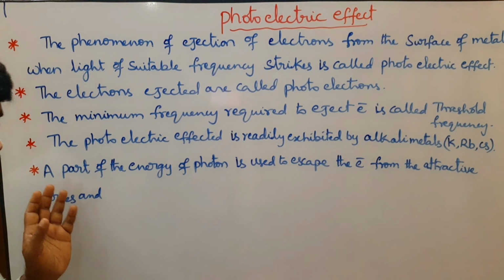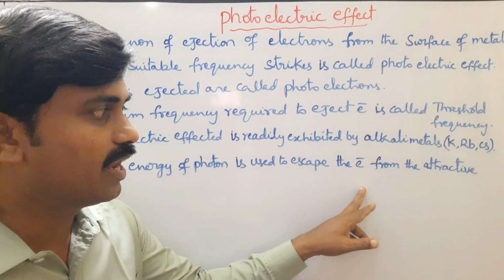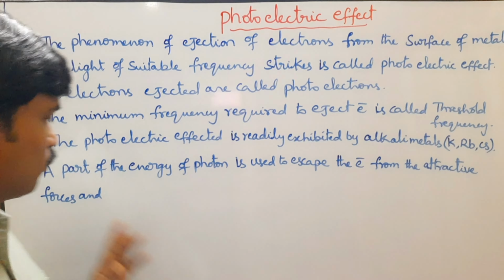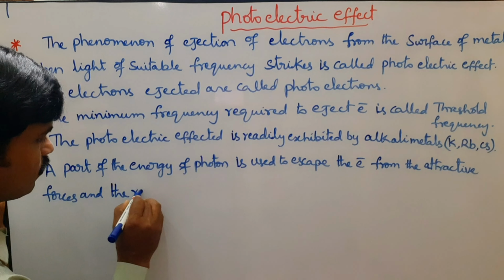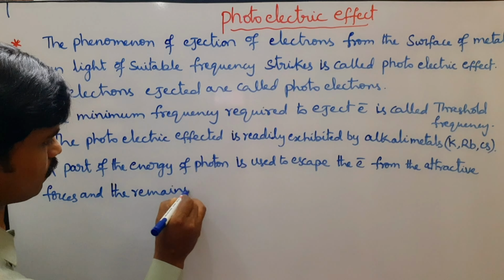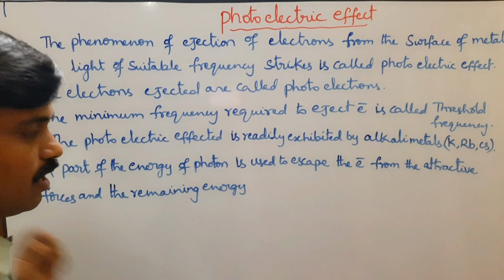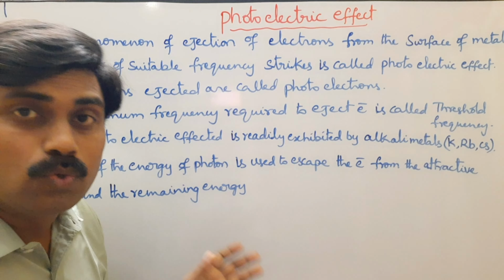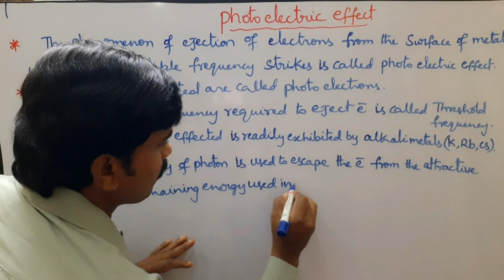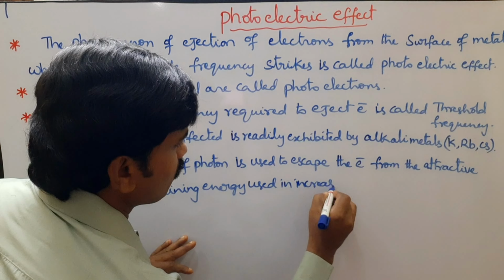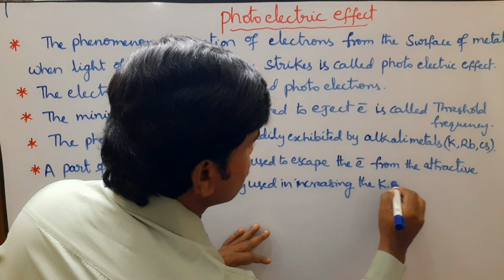Look at the next point. A part of the energy of the photon is used to escape the electron from the attractive forces, and the remaining energy is used in increasing the kinetic energy of the electron.